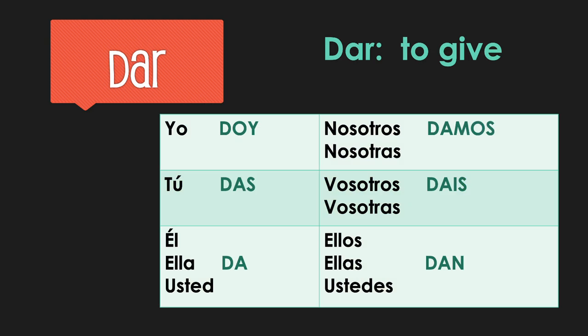All right, another verb that's irregular in the yo form is dar. Dar in the yo form is doy, and then other than that, it's normal. Das, da, damos, dais, dan. Oh, it also does not have an accent in the vosotros form.